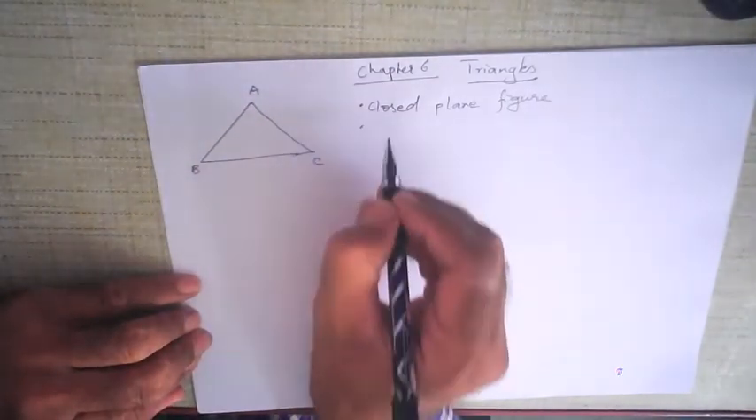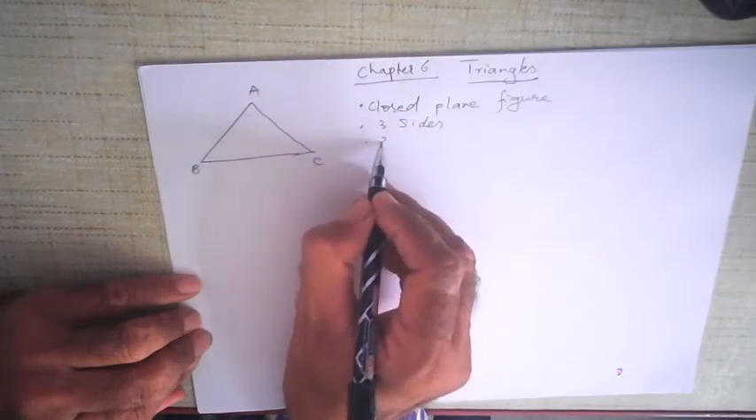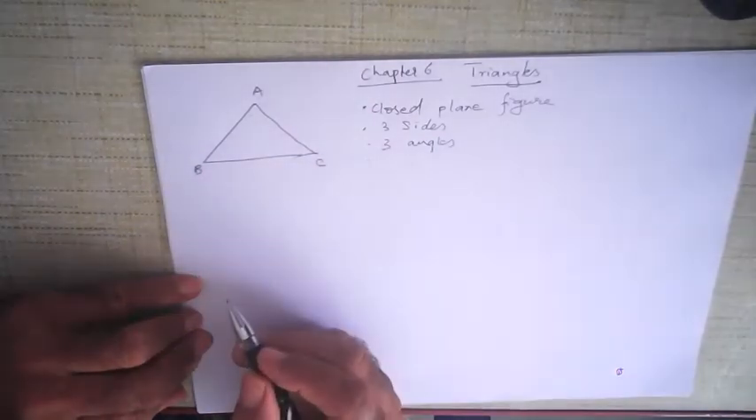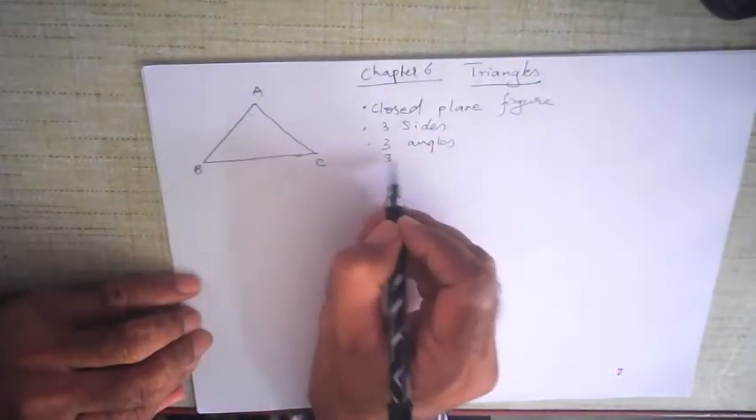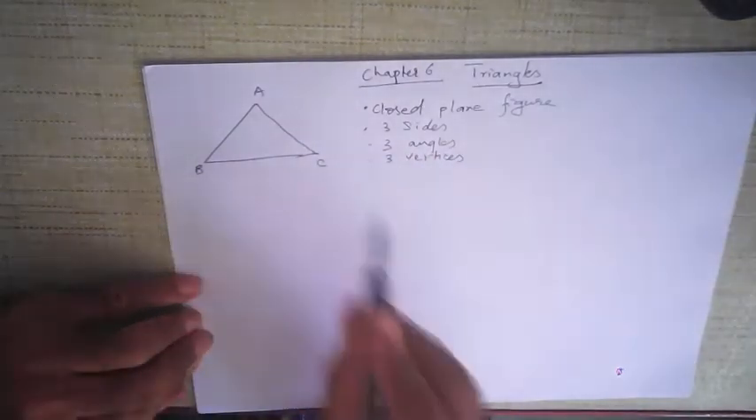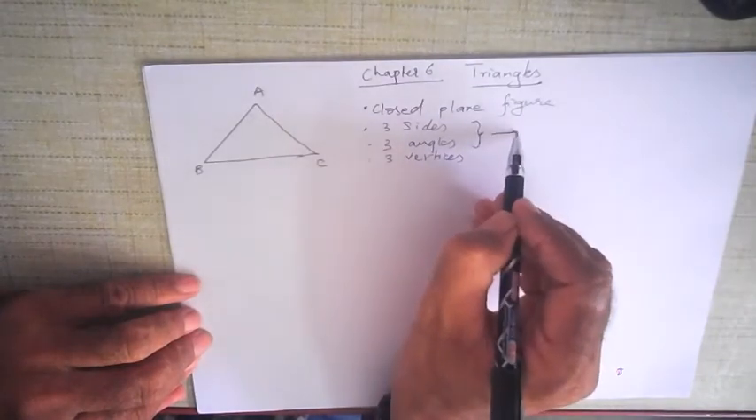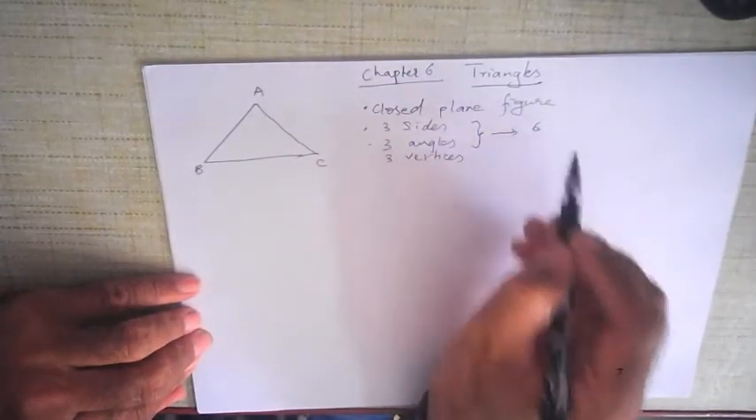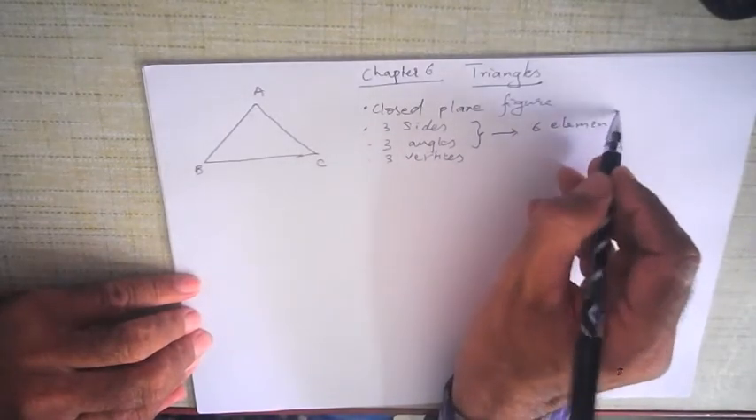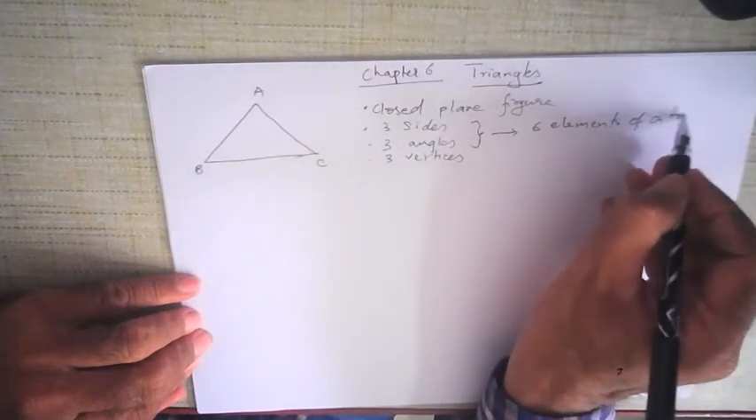Number two, it has got three sides. Okay, it has got three angles and it has got three corners. These corners are called vertices, the vertices of a triangle. Three corners are called the three vertices. The three sides and three angles together form what is called the six components or six elements of a triangle.